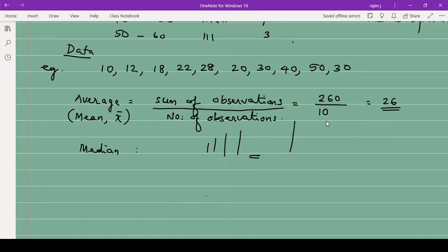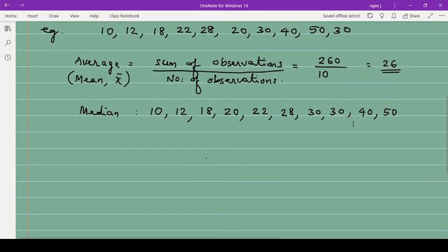So here also, when you have some data, to get the median, what we do is arrange it either in ascending order or in descending order. Ascending order means from small to big. So 10, 12, then 18, then 20, then 22, then 28, then 30, write 30 again, 30, 30, then 40. Don't think that it is repeating, it is not possible not to write it here. 1, 2, 3, 4, 5, 6, 7, 8, 9, 10.